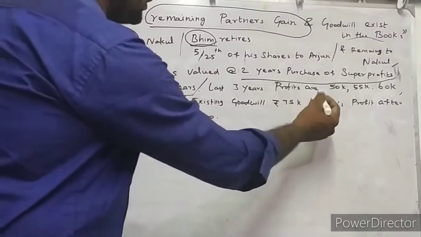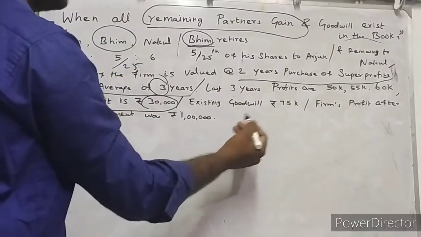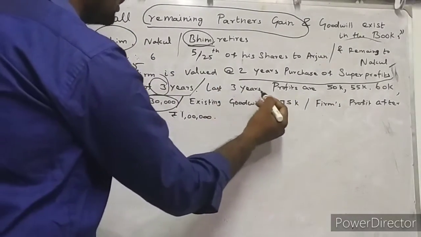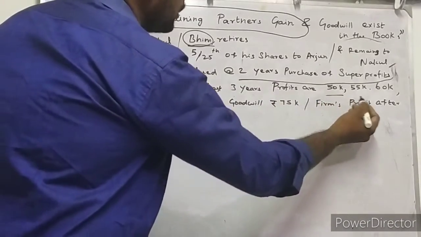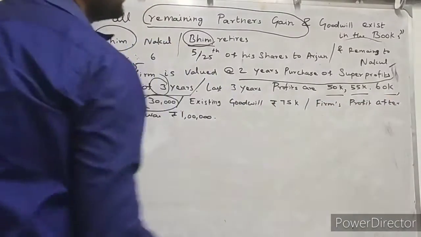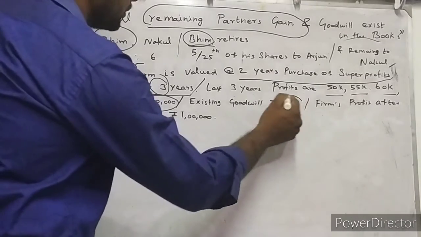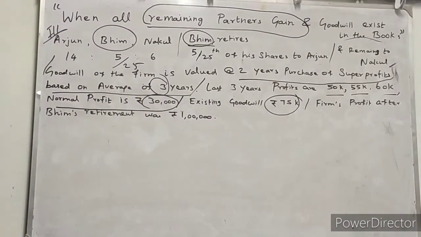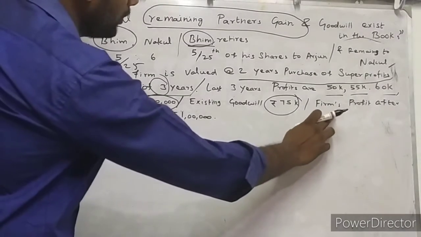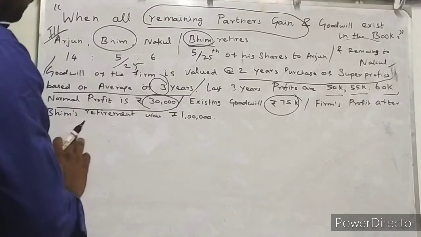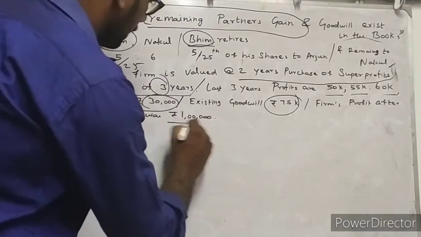To find the average profit, they have given a clue here. Last 3 years' profits are 50,000, 55,000 and 60,000 respectively. And the existing goodwill of the firm is 75,000 rupees. Firm's profit after Bhim's retirement was 1 lakh rupees.